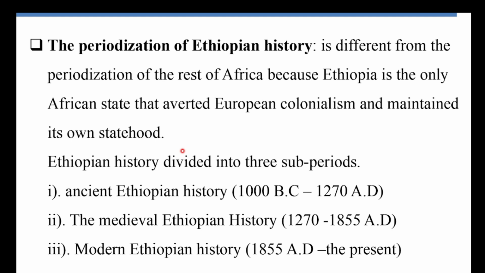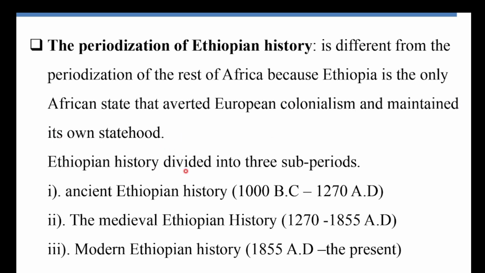That of Ethiopia was independent because of the outcome of the victory of Adawa. Kanaaf Itoophiyaan maal jedhamteetti isteetii ishii duriitti fufuu dandeesseetti jedhama. Kanaaf periodization of it is different from the periodization of the rest of Africa because Ethiopia is the only African state that averted European colonialism at the Battle of Adawa in 1896 and maintained its own statehood.